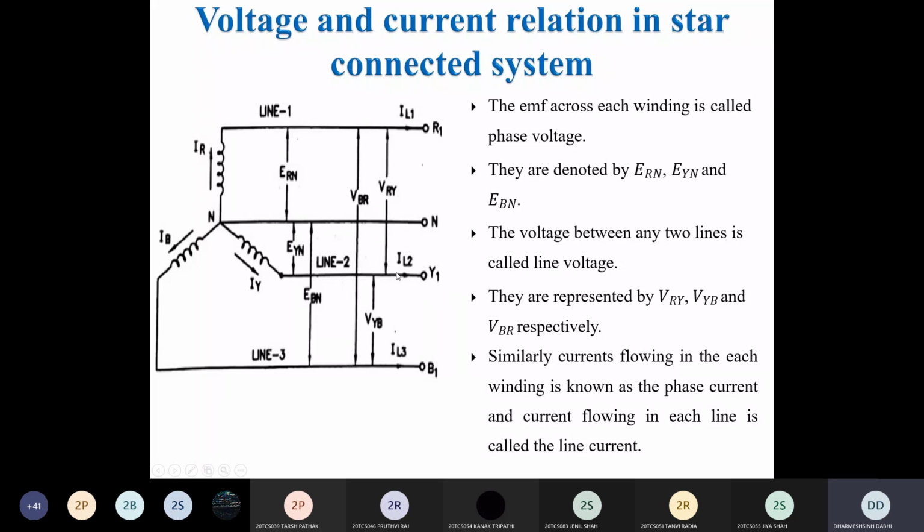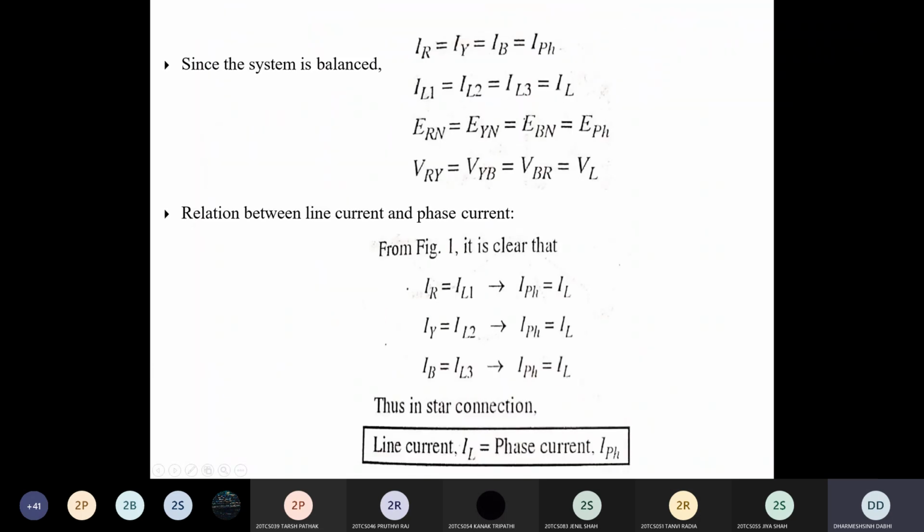Clear? In the same way, if you measure the voltage between Y and B phase, that is the vector summation of VYN plus VNB. Clear? So let's derive this mathematically here.